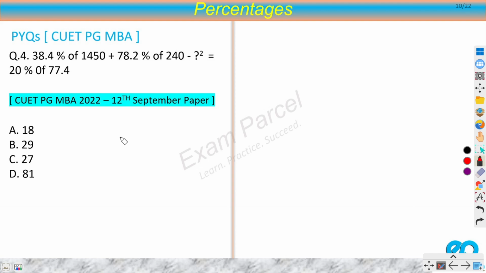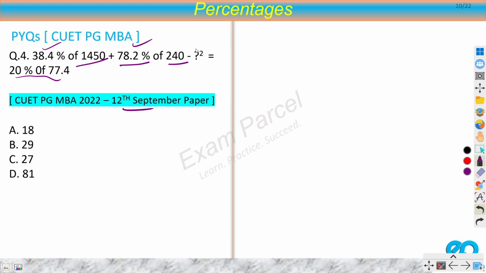It is again a similar question, but here we will use some better methods. This is also from the 12th September paper. 38.4% of 1450 plus 78.2% of 240 minus question mark square equal to 20% of 77.4. Now, can you find these percentages? These are decimal percentages. These are very hard ones, right?